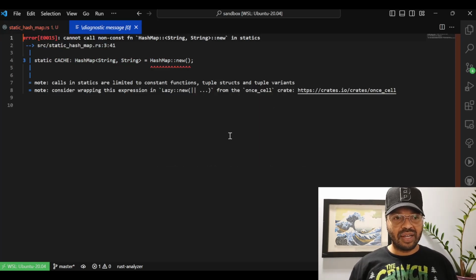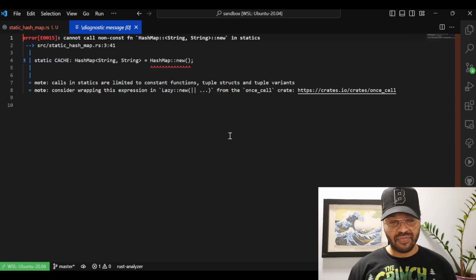Cannot call non-constant function HashMap::new in statics. Okay, why? Line 7. Calls in statics are limited to constant functions, tuple structs, and tuple variants. So because HashMap::new isn't a constant function, and also a HashMap is not a tuple struct or a tuple variant, we're not able to instantiate it.